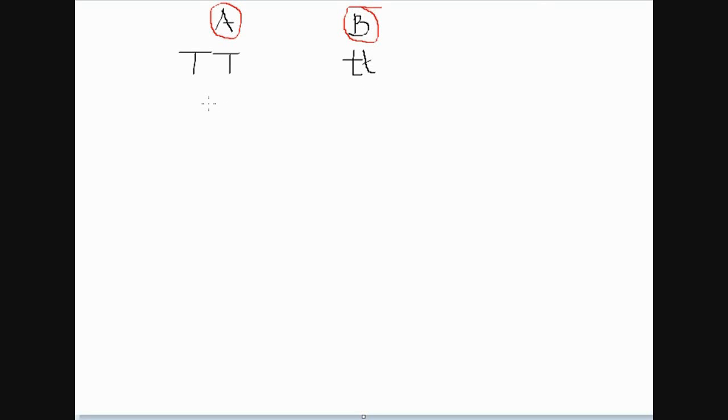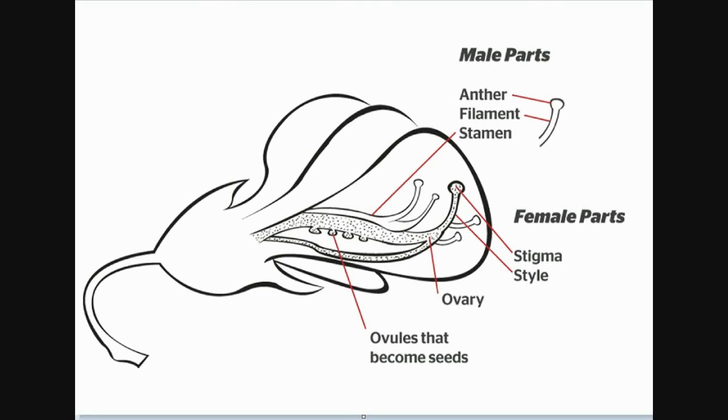He started with pure lines. He artificially selected these parents. He crossed the selected parents to get the F1 generation, and he got the desired trait by doing emasculation.